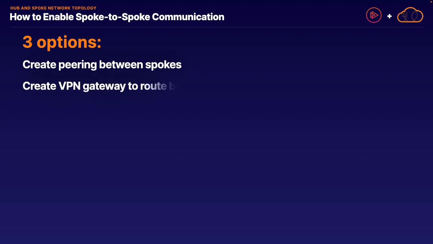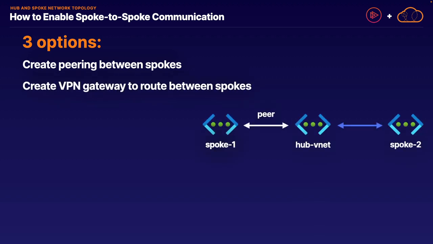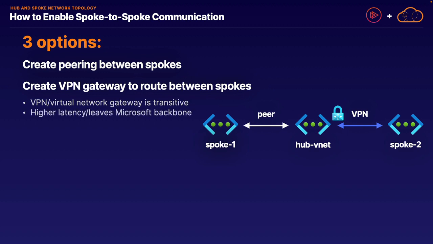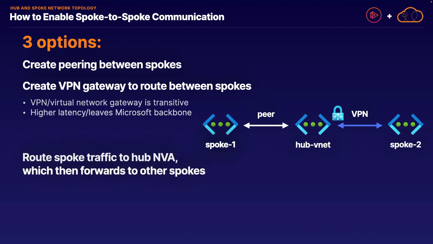A second option we have goes back to our previous discussion, in which we can create a VPN gateway to route between spokes. Because, as we discussed in a previous lesson, you can combine VPN connections with network peering connections to enable transitive network peering, although there are a couple caveats with this, in which using a VPN gateway between virtual networks leads to overall higher latency, and that traffic does leave the Microsoft backbone, so it is not a perfect solution by itself.